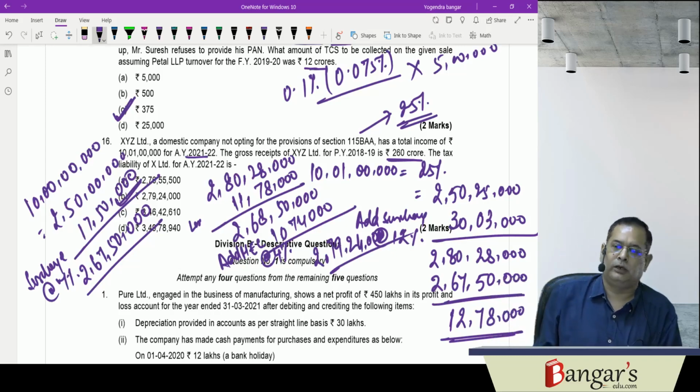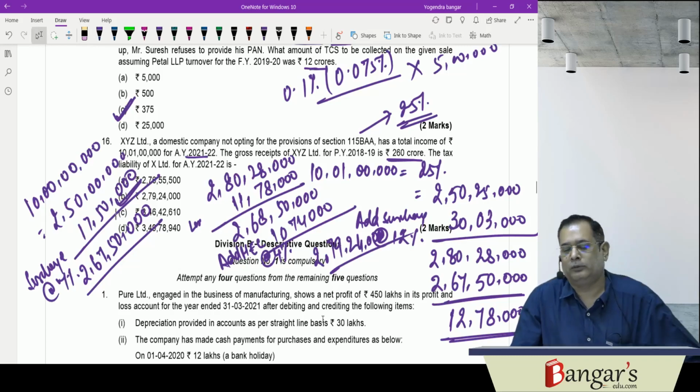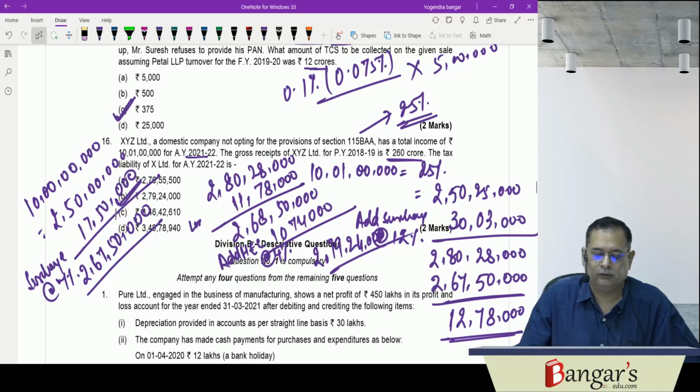So these were the multiple choice questions which we have discussed, which were asked in our first test series, mock test series. So you must be conceptually clear, then you will be able to attempt these case scenarios as well as these MCQs.